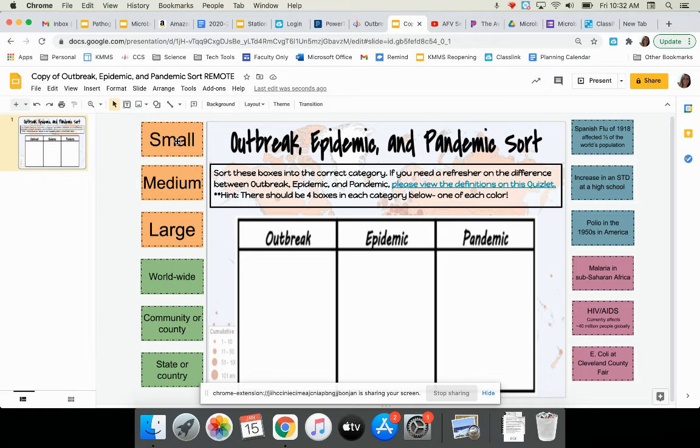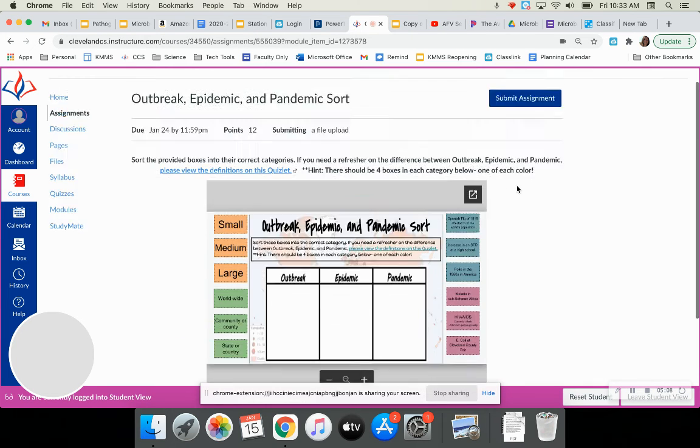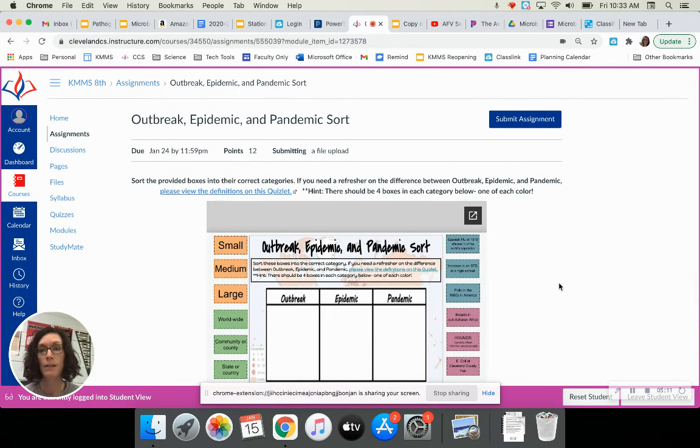But then what you're going to do is you're just going to drag these over to whichever box. You should have 4 in each category. There are 12 boxes to sort, so 4 in each category and 1 of each color. So for outbreak, I'm going to have 1 orange, 1 green, 1 blue, and 1 pink. Same thing for epidemic. When you're done with that, you're going to head back to your Canvas. You're going to hit submit assignment, and you're going to upload those slides.